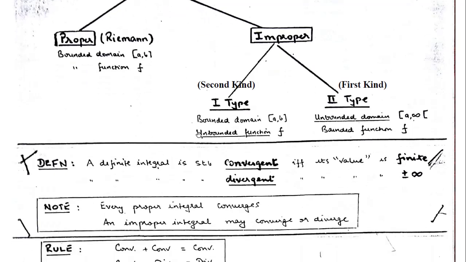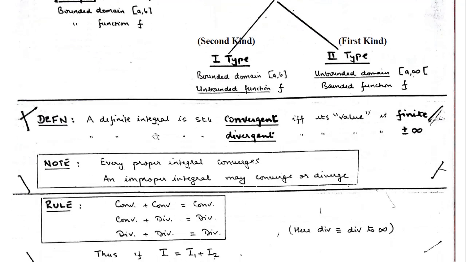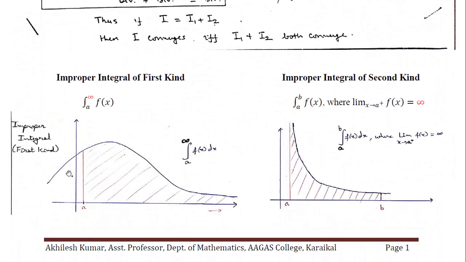So when we integrate from a to b, whether the value can be estimated or not, that remains the question. The question does not remain whether the value will be finite or not, because the interval is finite and the function is finite. So for example, suppose a to b is the limit. Suppose we put a line here, so this is the upper limit and this is the same function, so it is the integration from a to b of f(x).